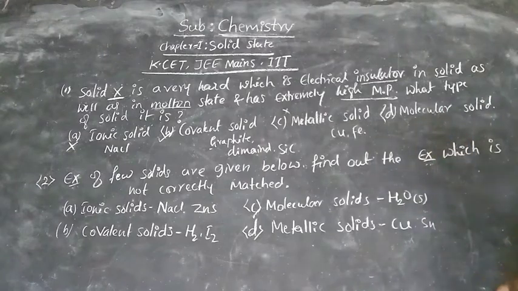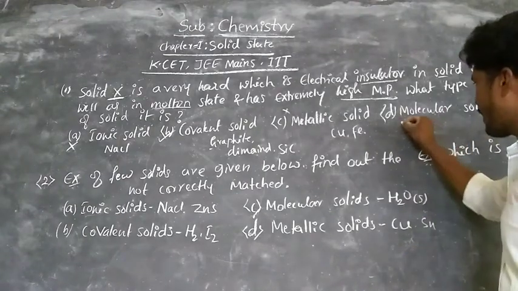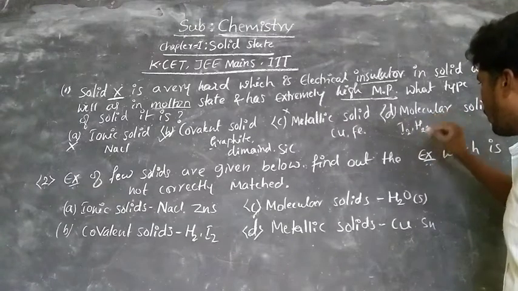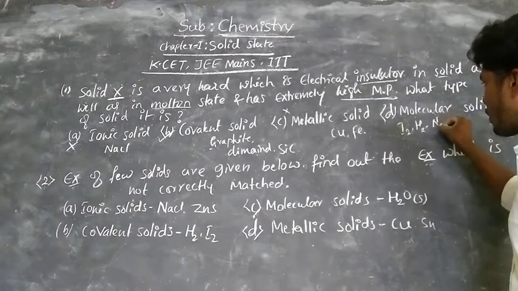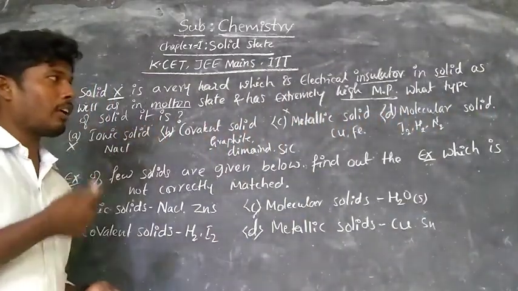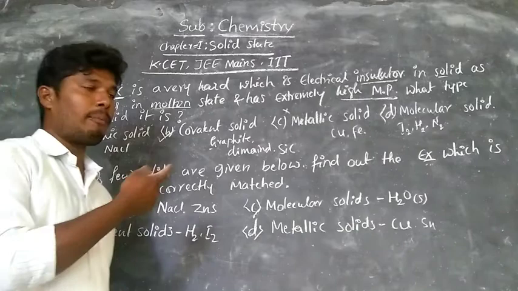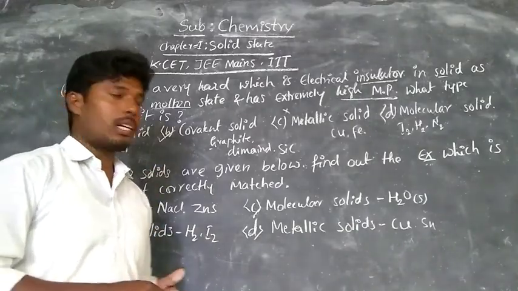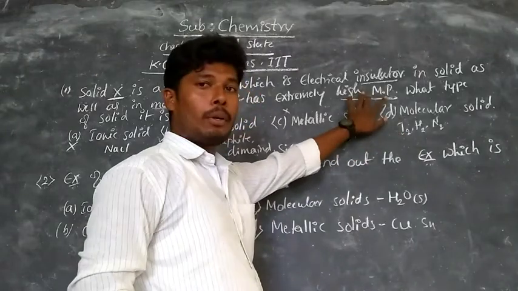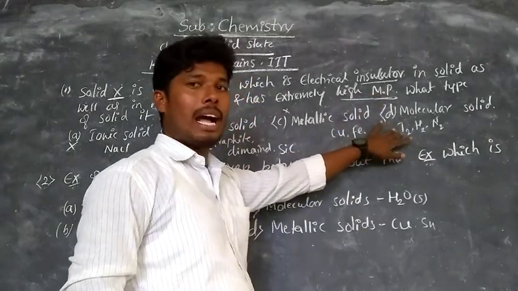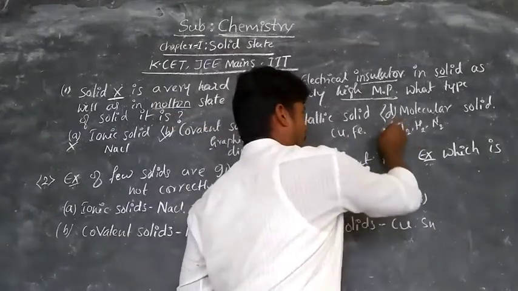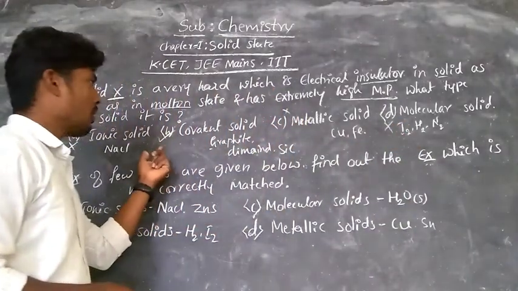Now coming to molecular solids. You know, examples of molecular solids are iodine or hydrogen gas, or molecules like nitrogen. Molecular solids don't conduct electricity, they are purely insulated. But these have low melting point, not high melting point. Molecular solids have low melting point, therefore this is not the right option. Now the right option is covalent solids.